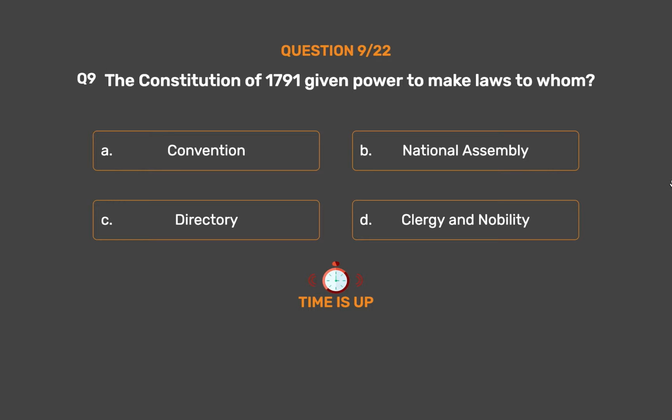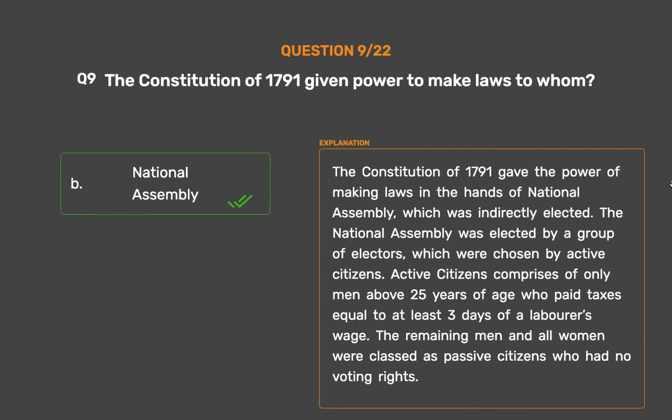The correct answer is Option B. National Assembly. The Constitution of 1791 gave the power of making laws to the National Assembly, which was indirectly elected. The National Assembly was elected by a group of electors, who were chosen by active citizens.